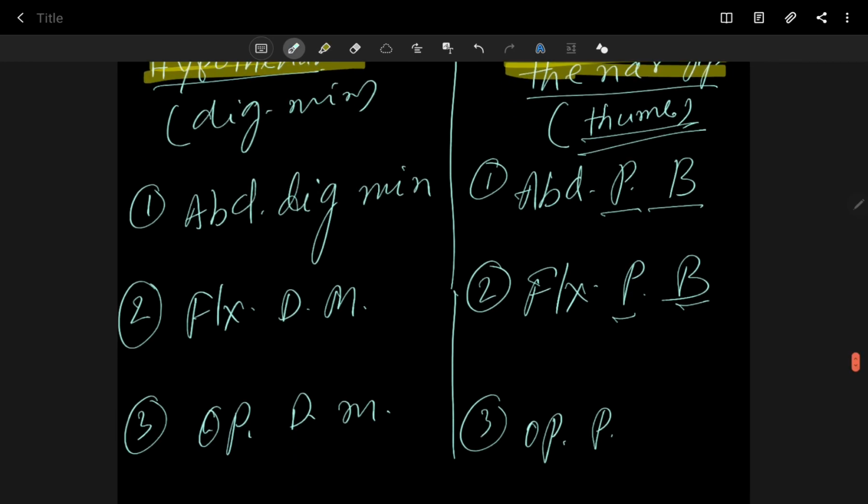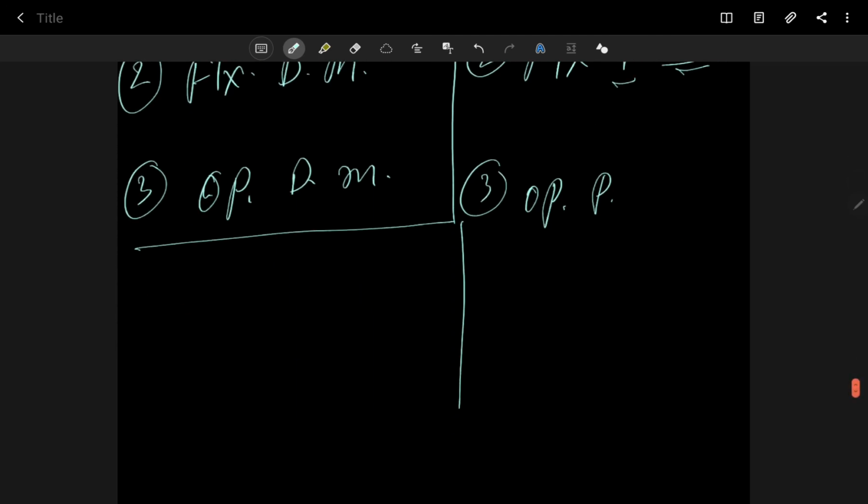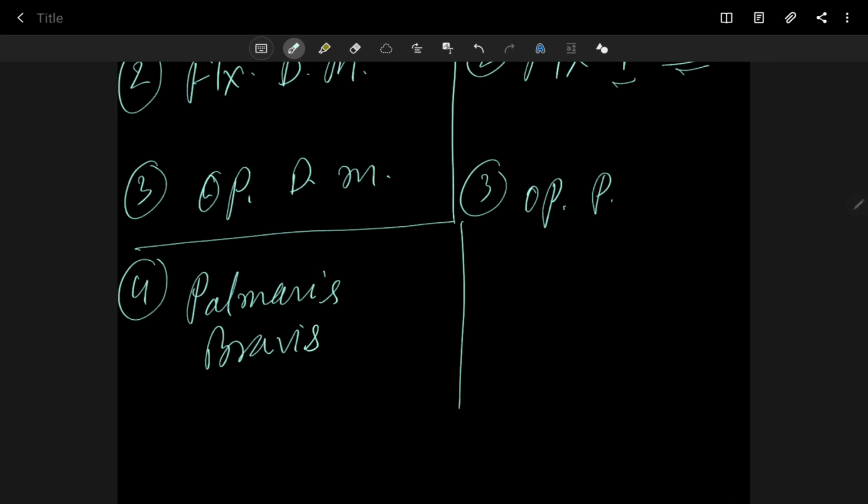Okay, but according to some authors, there is also another hypothenar muscle. Which one? The palmaris brevis.